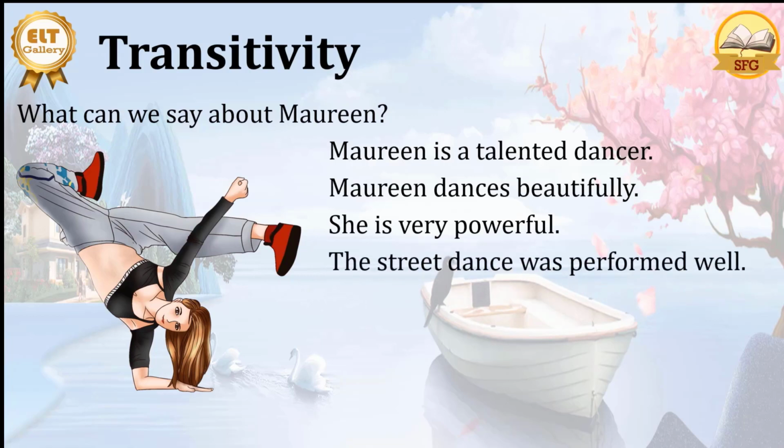Or we can also say the street dance was performed well. So now here Maureen is performing a street dance. Maureen is a talented dancer. She dances beautifully. She's a very powerful dancer. She's very powerful. And the street dance was performed well. So we can see just one event and we can say what we see in different sentences, in different constructions.